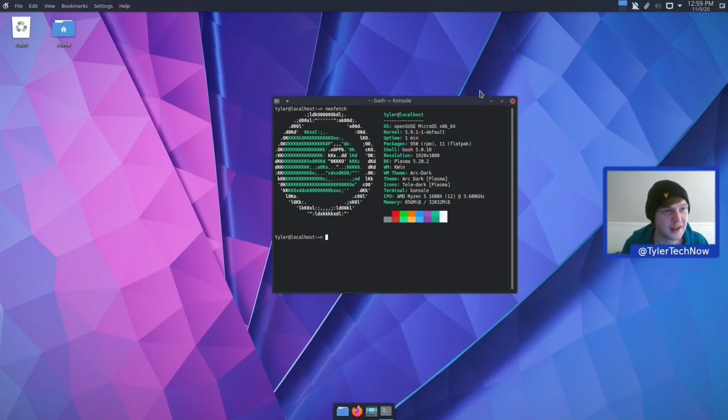It's, I wouldn't say the best immutable system that I've used so far, but it's definitely one of the better ones, but that's because I've got a bit of a soft spot for openSUSE.